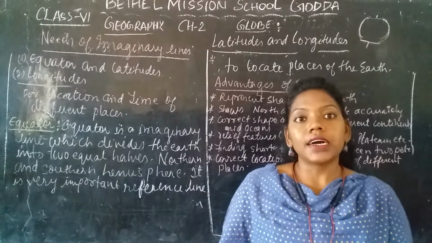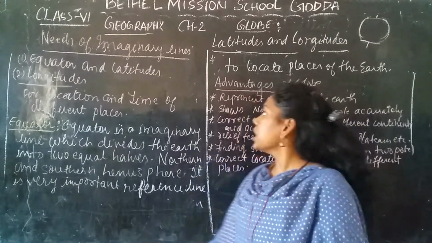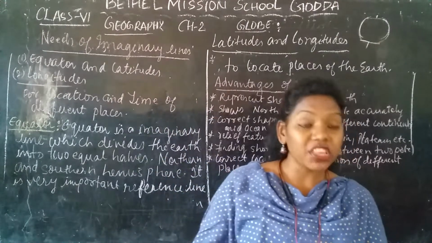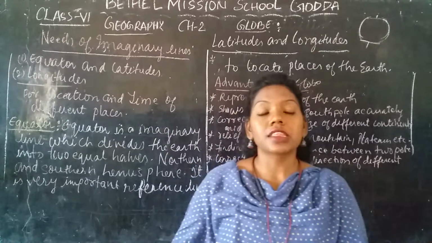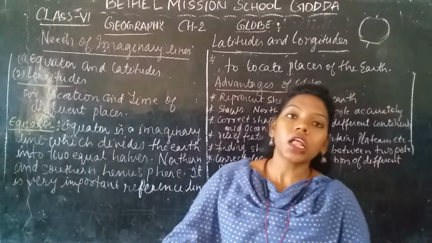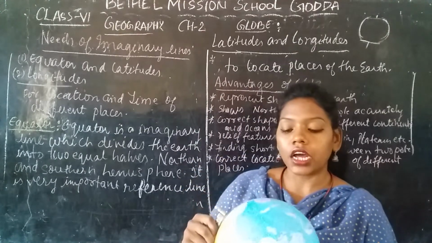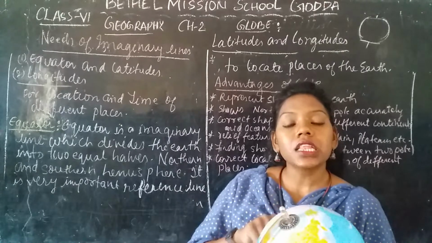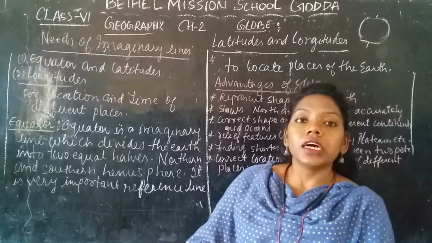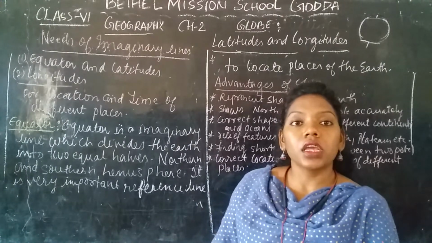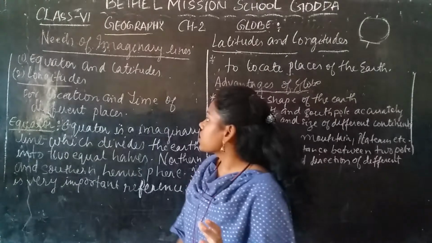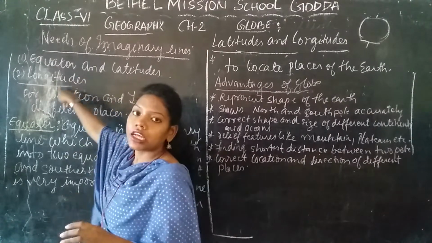For the study of the globe, or the study of the earth's surface, we need some of the most important imaginary lines. These lines are present on the globe, not on the real earth, so that we can easily locate places and easily go from one place to another. Scientists, those who study geography and the earth's surface, have made imaginary lines: the equator, latitudes and longitudes.